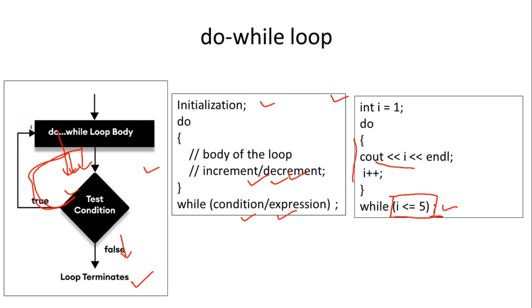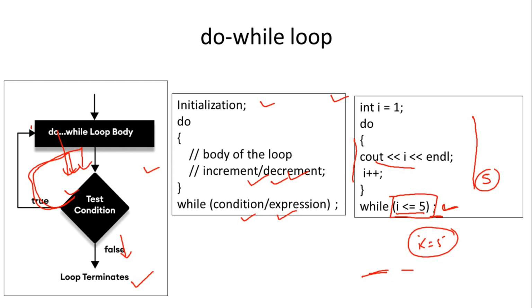That means by seeing this code you can say this will be executed 5 times, but it is not always mandatory that the condition will be like this. In place of this condition there may be any expression, any value of a variable, anything. So in while and do while, in advance it is not known how many times the loop will be executed. Until the condition becomes false, the loop will be executed multiple times.